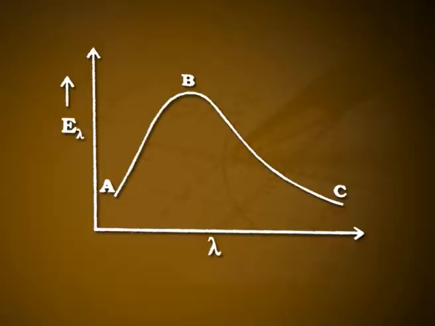Wien's law could explain the distribution of energy in the spectrum of a black body in the short wavelength region only. See figure 4.